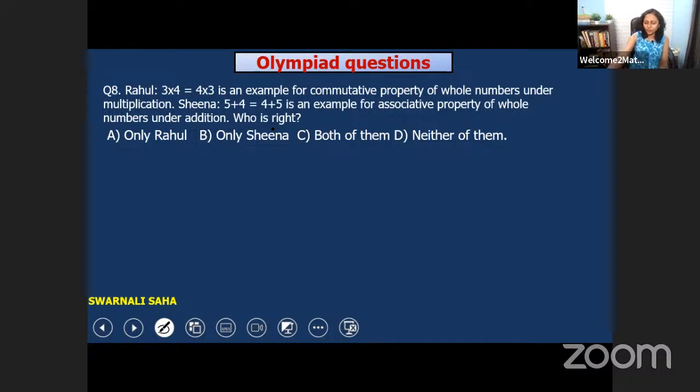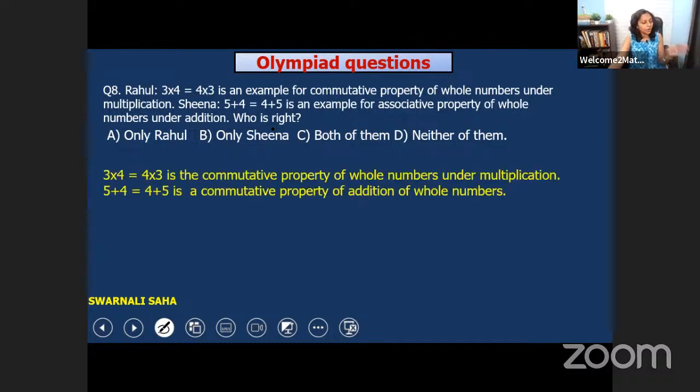Only Rahul. Very good. Yes, I got so many answers. It is A, only Rahul. Why? Because 3 into 4 is equal to 4 into 3 is the commutative property of whole numbers under multiplication. That is true. And 5 plus 4 is equal to 4 plus 5 is the commutative property of addition of whole numbers. So it's not the associative property, it's an example of the commutative property. So obviously only Rahul is right and Sheena is wrong. So our answer would be A.